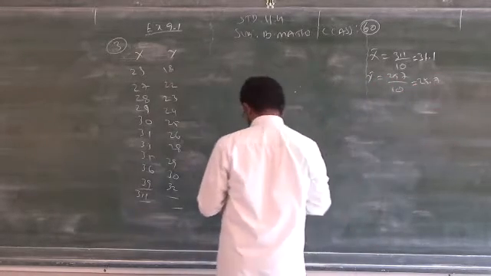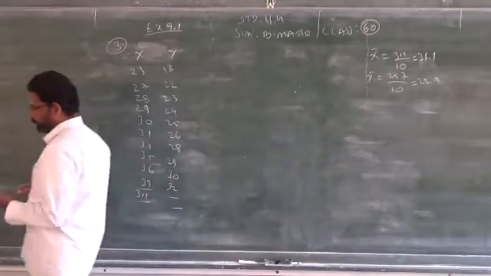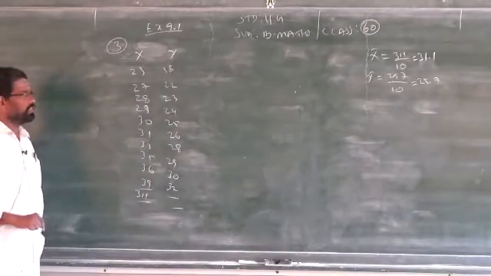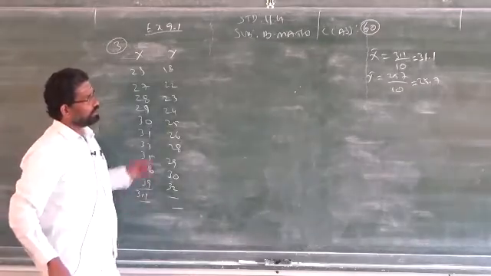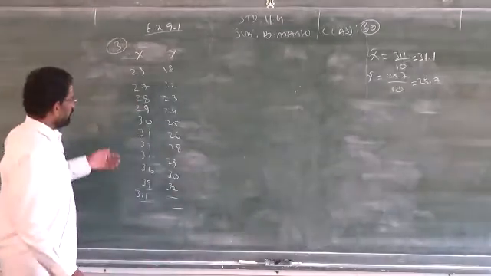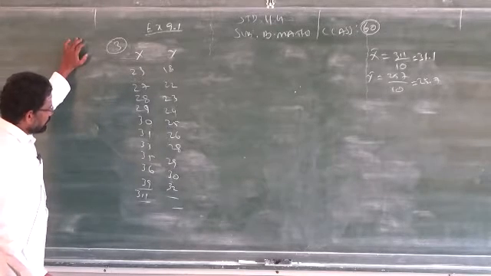You will get a decimal, so you are not allowed to use the first formula. Either take the deviation method from assumed mean or the direct method. Clear? So how do you use the deviation method from assumed mean?